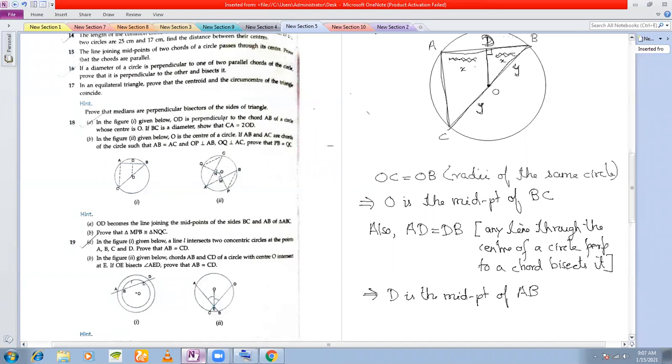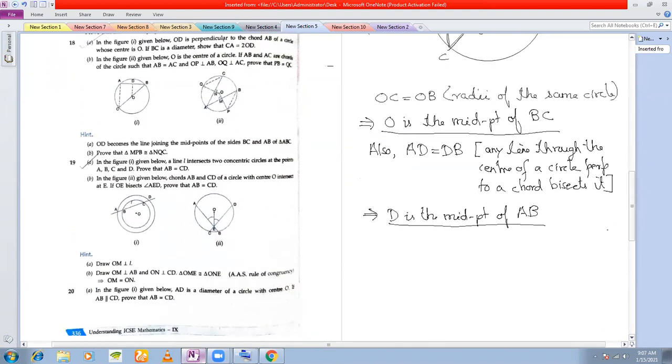So now what have I got here? I've got O is the midpoint of BC and D is the midpoint of AB. We are going to use these two. So now we'll write: in triangle ABC, O and D are midpoints of sides BC and AB respectively.